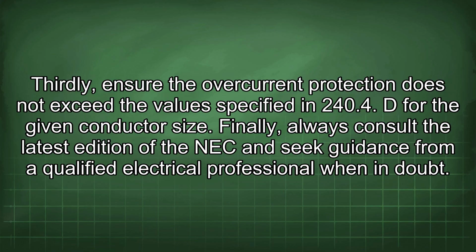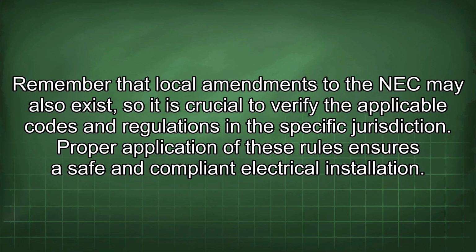Finally, always consult the latest edition of the NEC and seek guidance from a qualified electrical professional when in doubt. Remember that local amendments to the NEC may also exist, so it is crucial to verify the applicable codes and regulations in the specific jurisdiction. Proper application of these rules ensures a safe and compliant electrical installation.